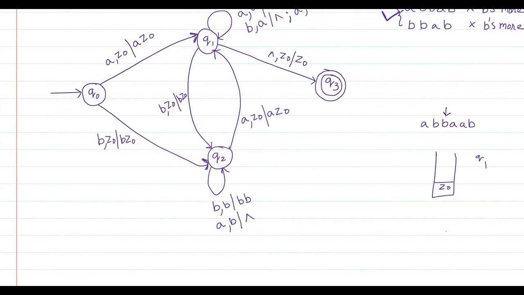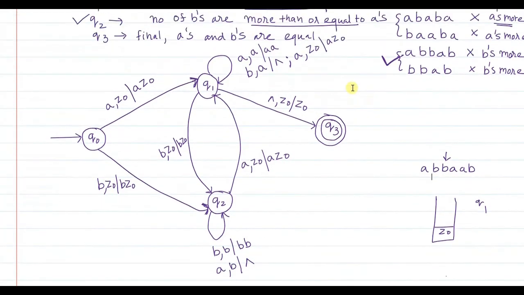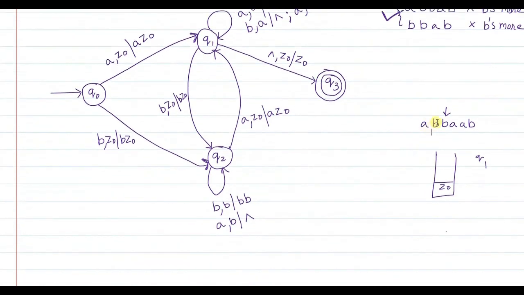So far 1 A and 1 B have been cancelled, so they are equal. You have the right of staying in Q1 state only when the number of A's is more than the number of B's. At any point of time, if it so happens that the number of B's is more than the number of A's, you will have to switch to Q2 state.